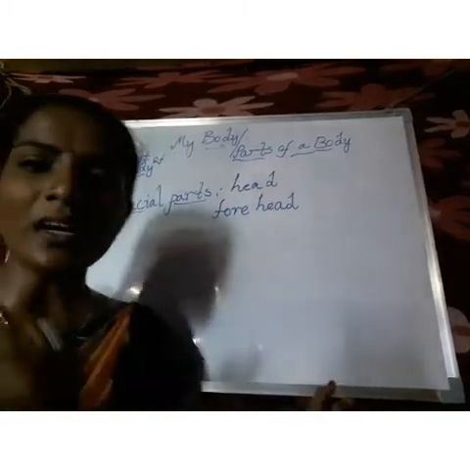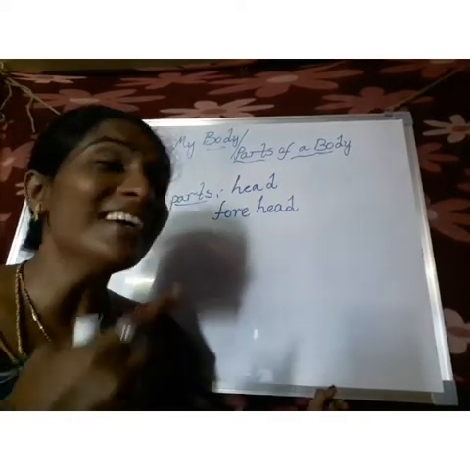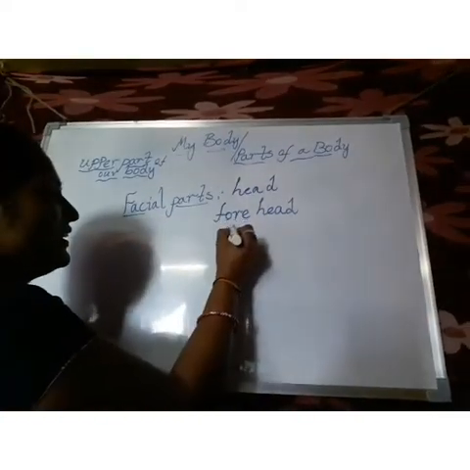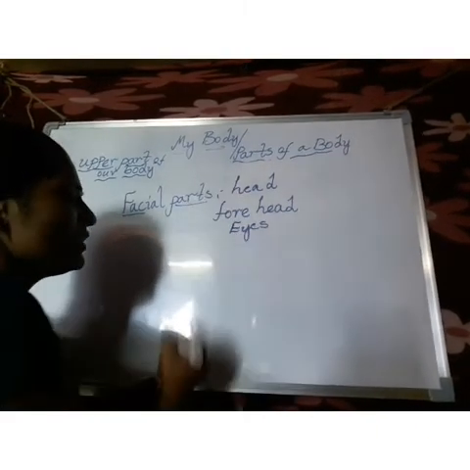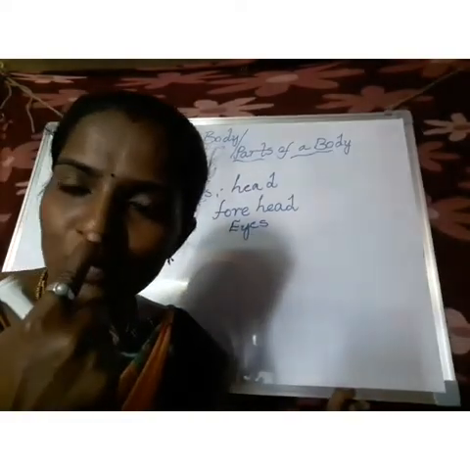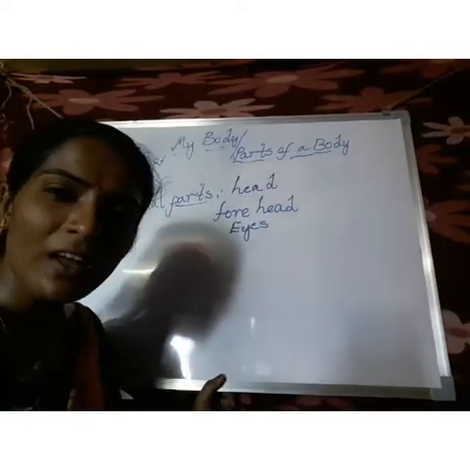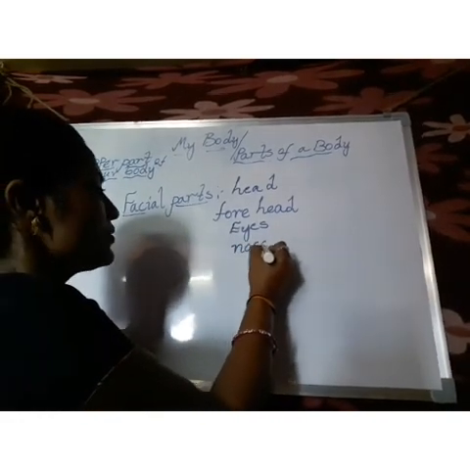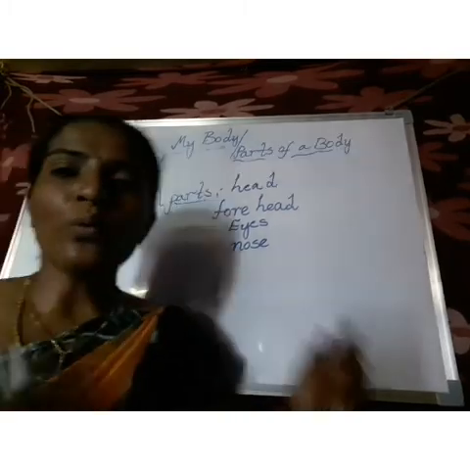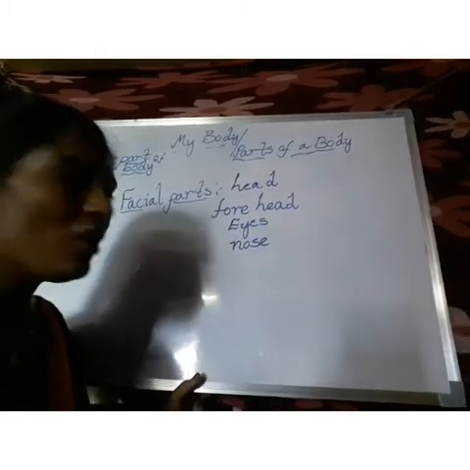And what do we call these? Yes, eyes. E-Y-E-S, eyes. And after that, what do we call this one? Nose. What is the spelling of nose? N-O-S-E, nose. And what do we call these two? Ears. What is the spelling of ears?